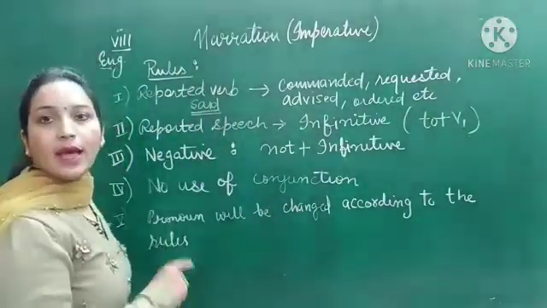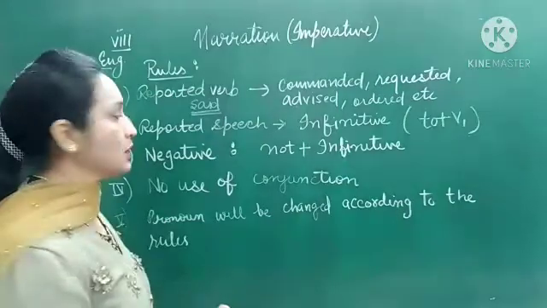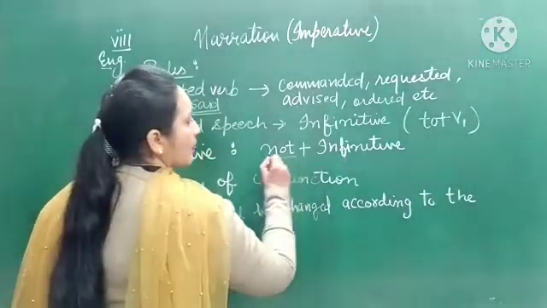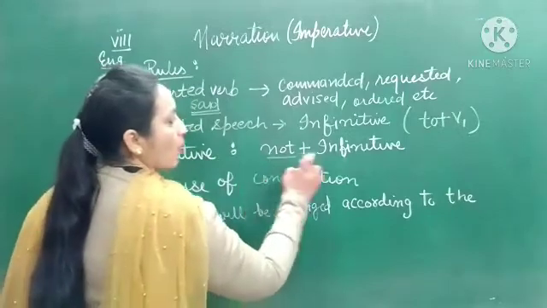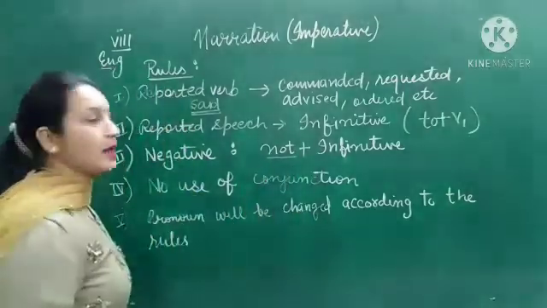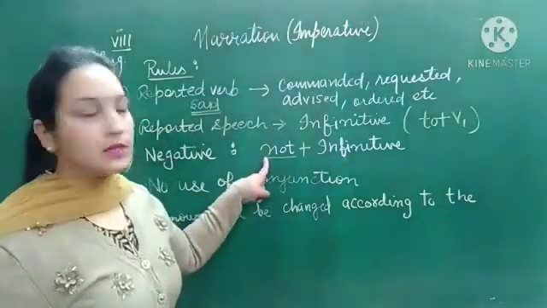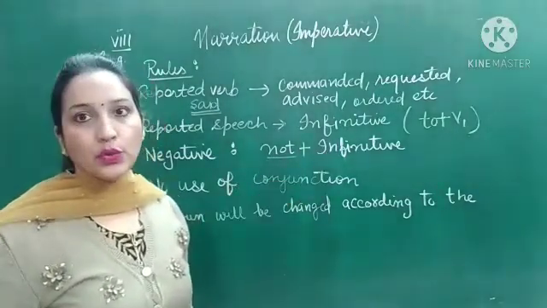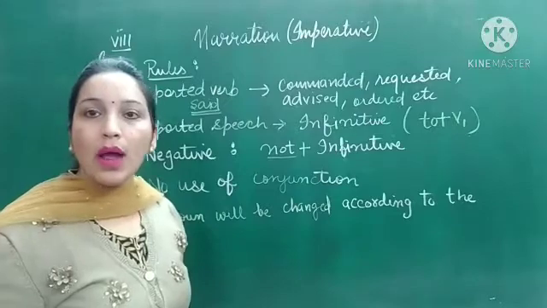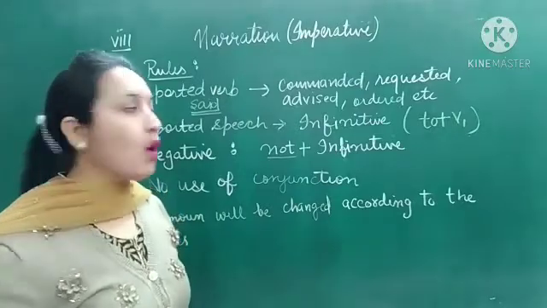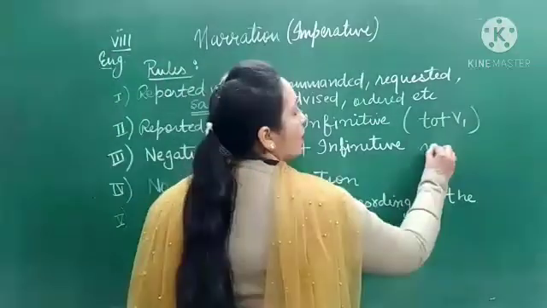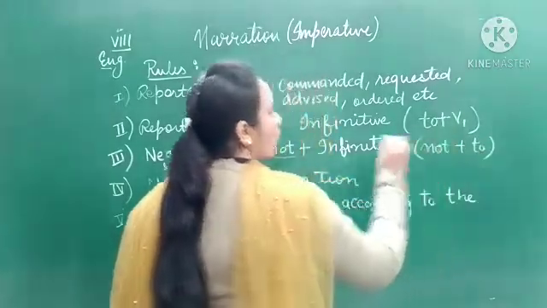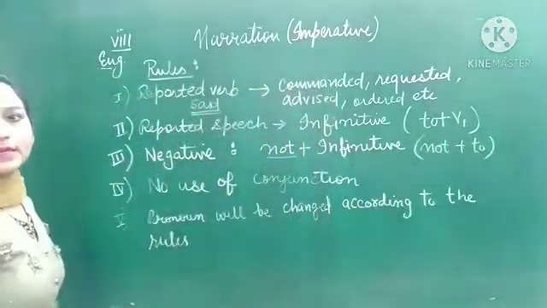And when a negative sentence is given, keep in mind: not plus infinitive. It means not will come first, then to will be used. For example, I said to you, do not make a noise. So I advised you not to make a noise. So not will come first and then to will be used in case of negative sentences.